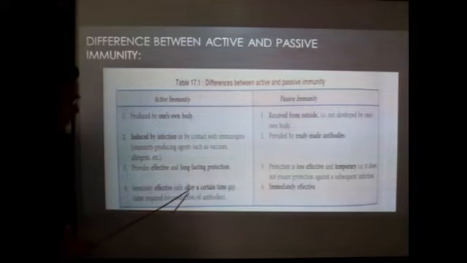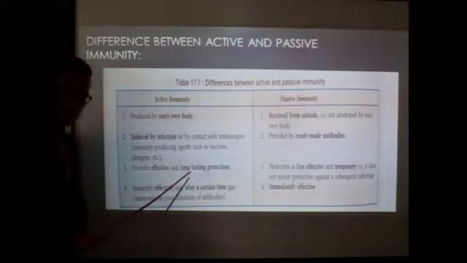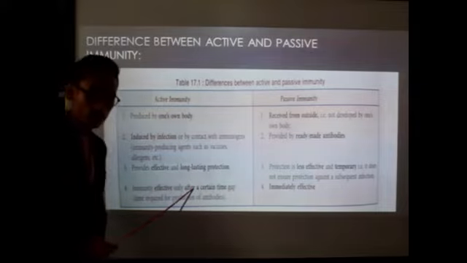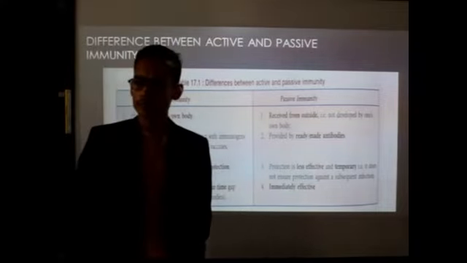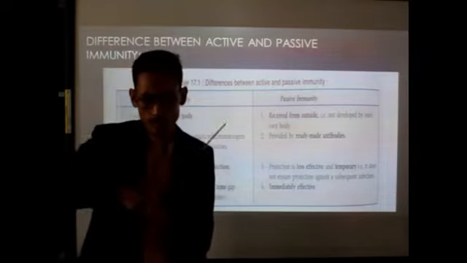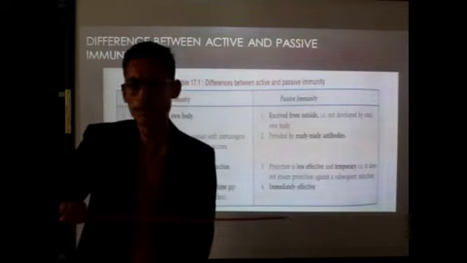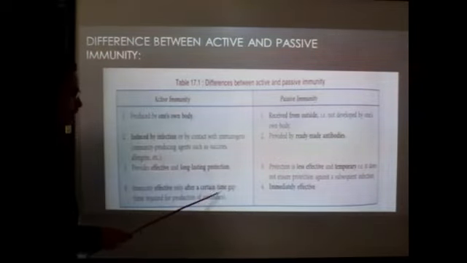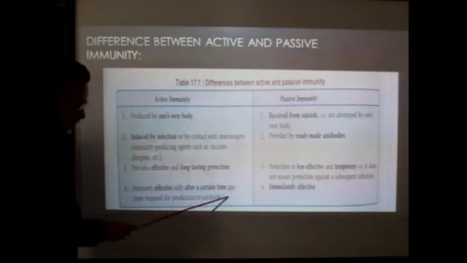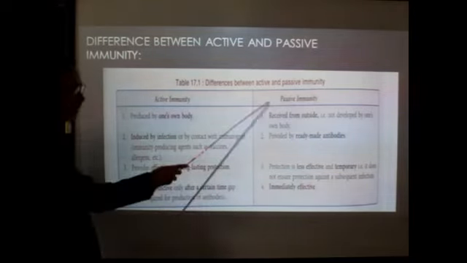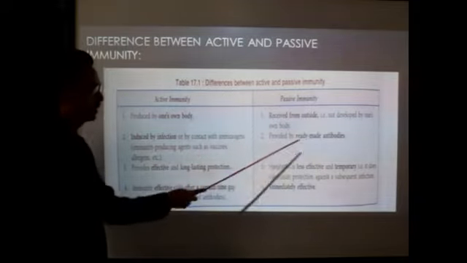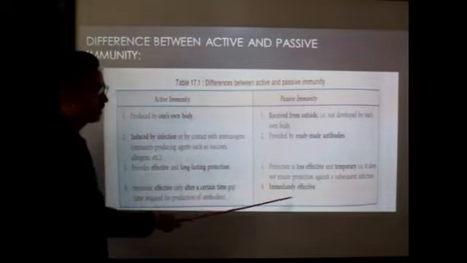Active immunity is effective only after a certain time gap, the time required for production of antibody. Clear? Why? Because once our body is exposed to the antigens naturally or artificially, there is no immediate formation of antibody. It will take a short period of time, and within that period there will be formation of antibody. So a small gap will be there, till the antibody is formed. But in passive immunity, we are taking the ready-made antibody, so it is immediately effective.